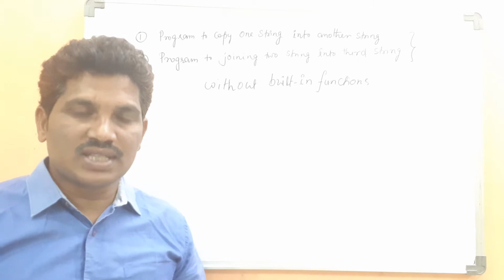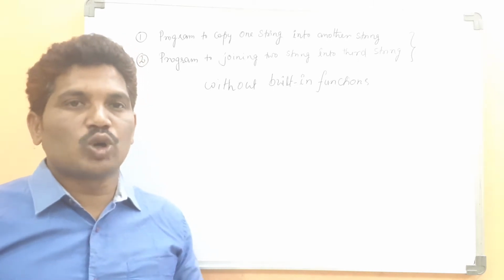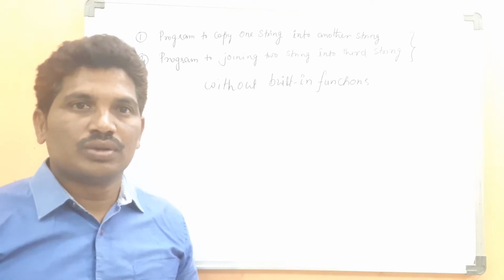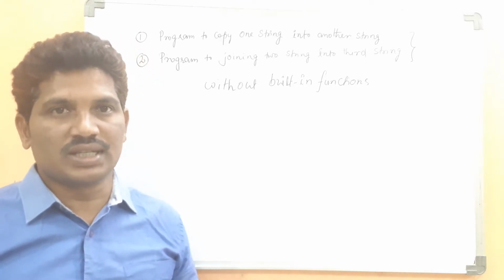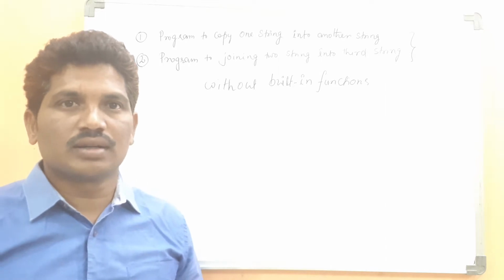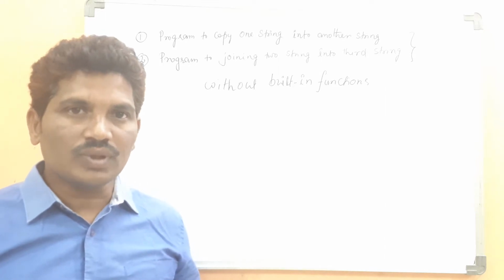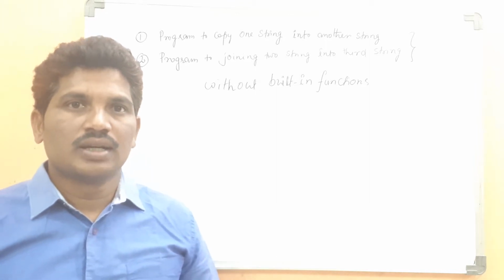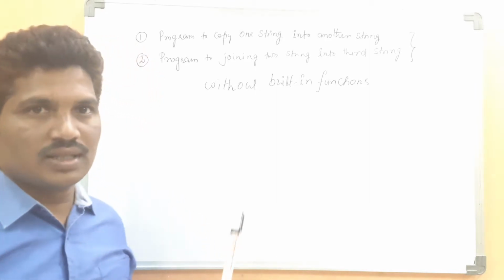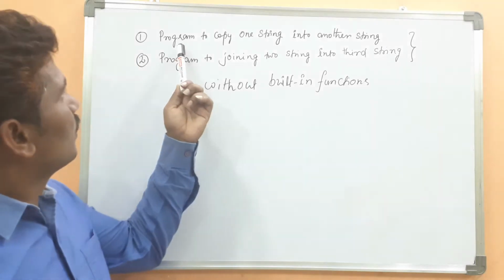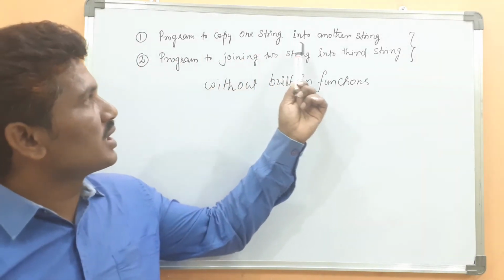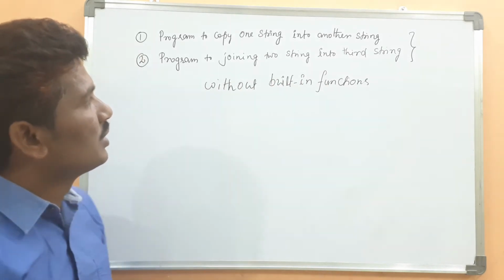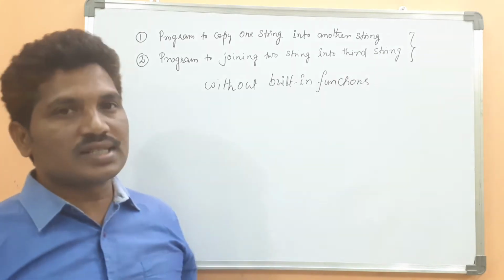Yesterday we have seen how one string can be copied into another string, and how two strings are joined using the string concatenation function, that is, one string can be appended at the end of another string. But here, the first program is to copy one string into another string, and the second program is to join two strings into a third string.